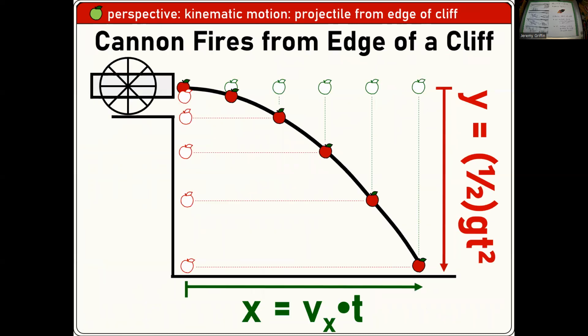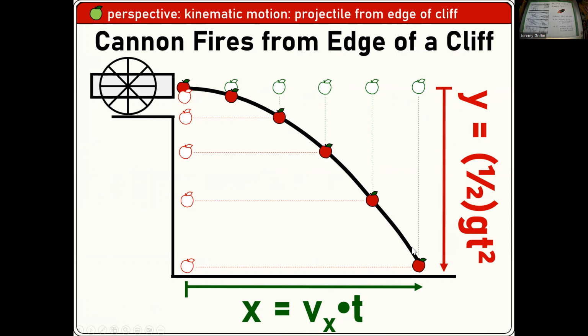Cannon fires from the edge of a cliff. So the projectile motion, right? How far it fell is 1/2 G T squared. Now that's strictly true if you fire it straight horizontally. If you didn't fire it horizontally, you have to do V naught Y T plus 1/2 G T squared. But it's a pretty fundamental example. And how far it goes across, following that green shadow of an apple, is just V times T, X equals V T. Then you can get its exact coordinate by saying, here's what's due in the Y, here's what's due in the X. It's going to follow a parabola path. That's a parabola right there.